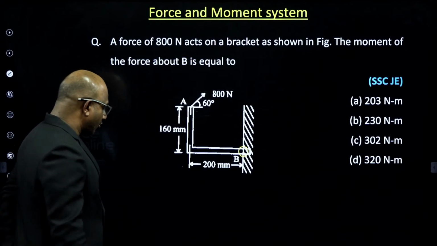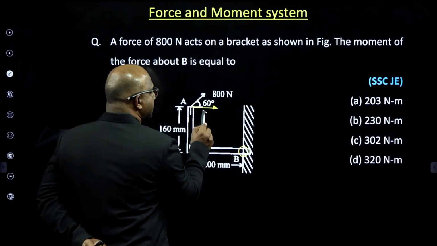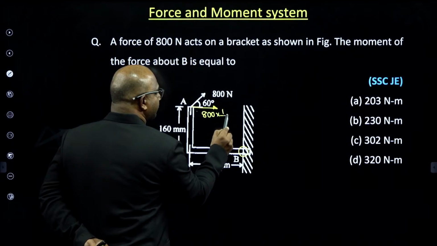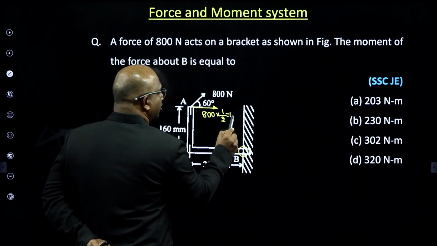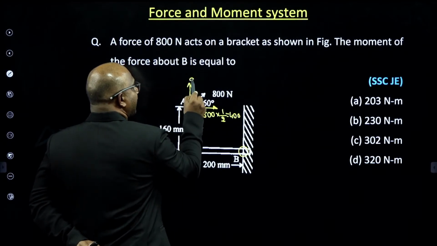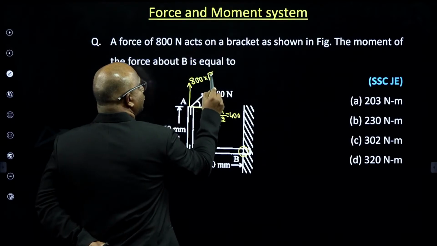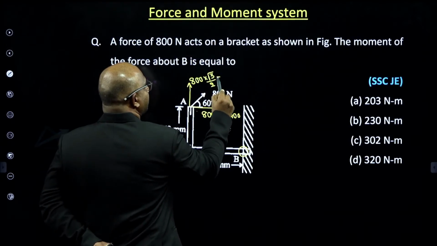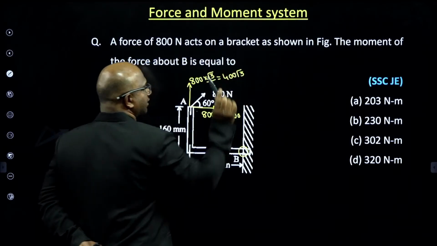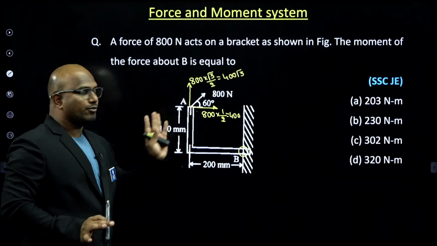Very simple. What you can do, take this: 800 cos 60. 800 cos 60 means 1 by 2, guys, that equals 400. This one is how much? 800 sin 60. Sin 60 means how much, guys? Root 3 by 2. Which means you will get 400 root 3. Are you getting an answer, everyone? 400 root 3. I want the moment about B.